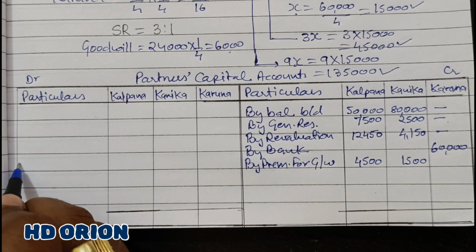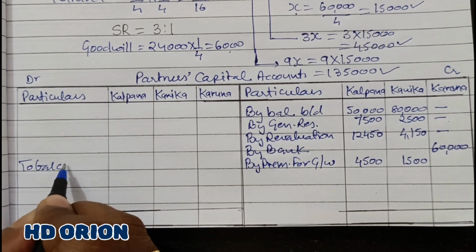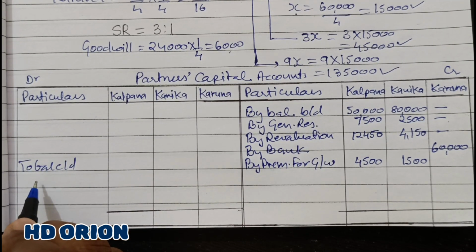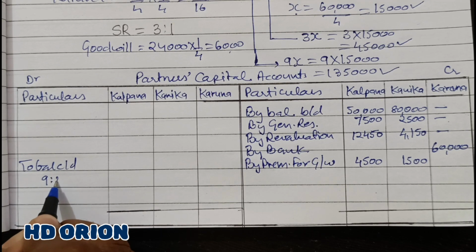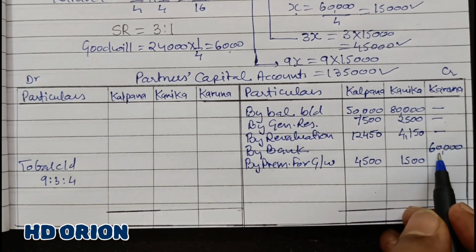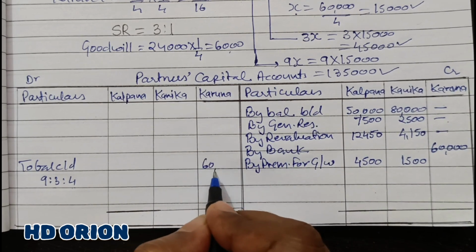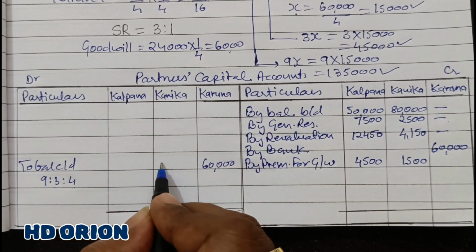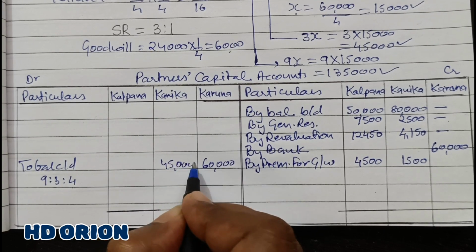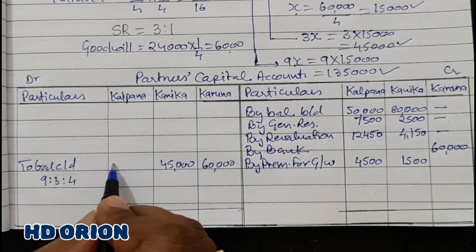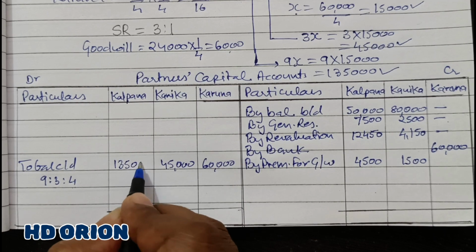Now the capital balances close down. This has to be in the new profit sharing ratio, that is 9:3:4. When 4 stands for 60,000, 3 will be 45,000, just now we have calculated here, and 9 is 1,35,000.